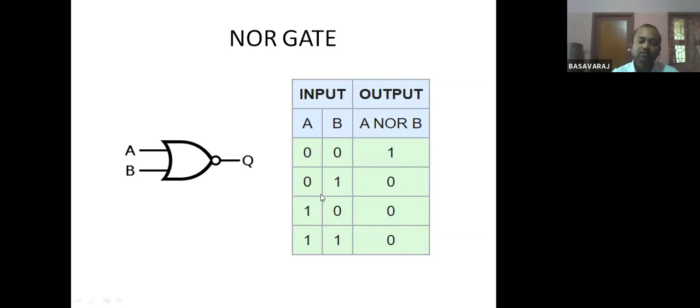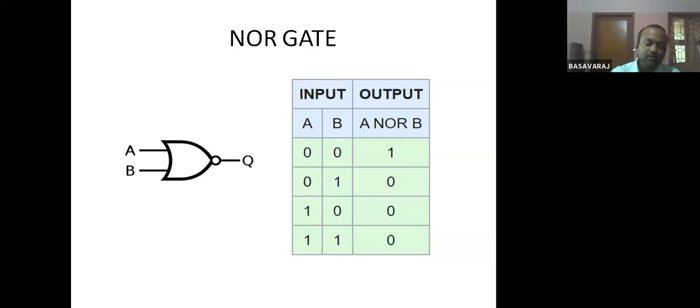For example, in the second row B is 1, so the output is 0. In the third row A is 1, therefore the output is 0. In the last one, both are 1, 1, and the output is 0. When A and B are both 0, 0, the output is 1. So a NOR gate is just like an OR gate with one inverter put at its output. A NOR gate is just the opposite of an OR gate.